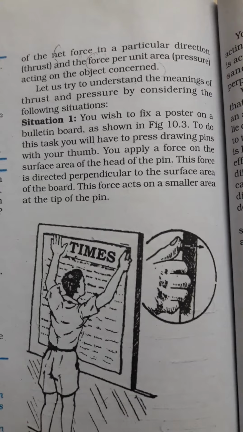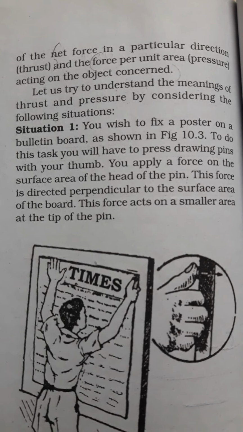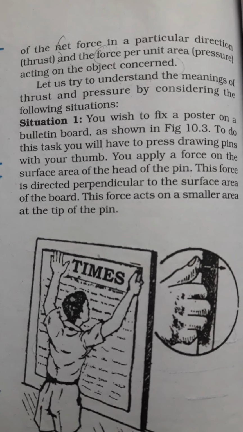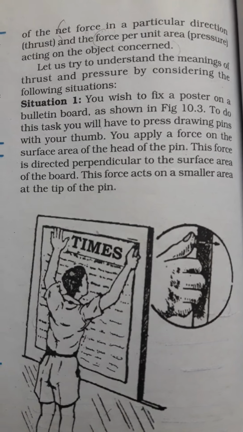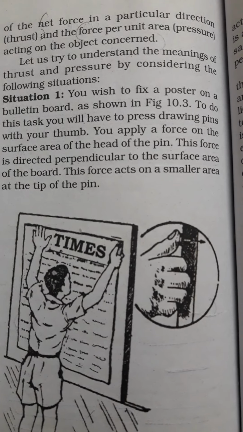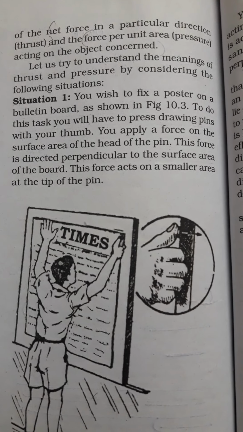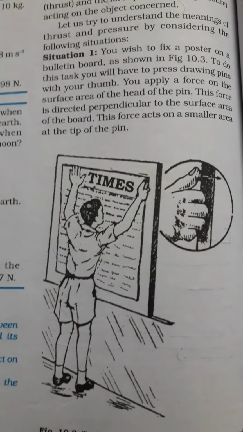These two phenomena we have to understand. What is thrust? Net force acting in a perpendicular direction is thrust, and the force per unit area is pressure. In order to understand this concept, why a camel can run on the desert, let us see what is thrust and pressure by seeing certain situations.